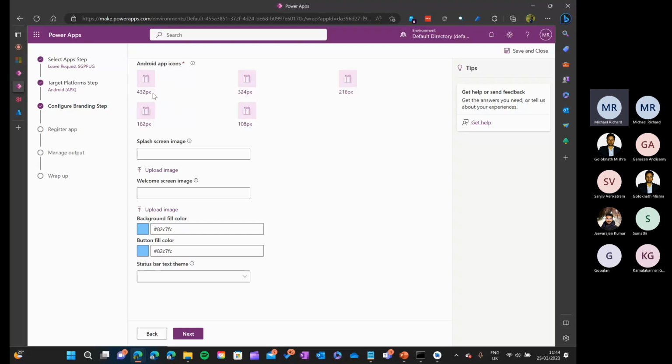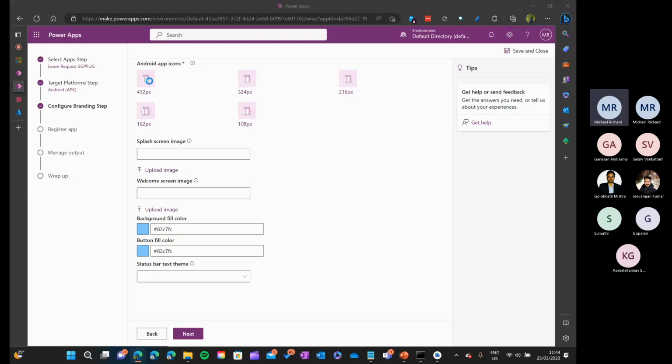Second, it has to be exactly this pixel size or your build will fail and you won't have any message that pops up when the build fails to say that, hey, this is why the build failed. Since it's still in a development stage, or the functionality is still being developed, you won't have all the errors popping up or the issues reported to you. So you have to guess and do one by one.